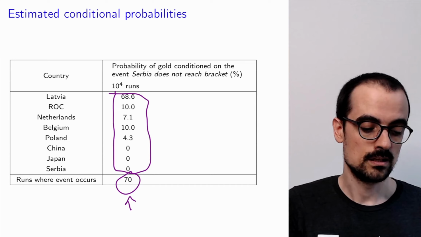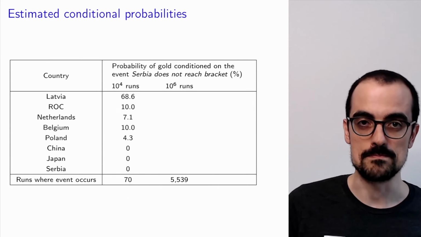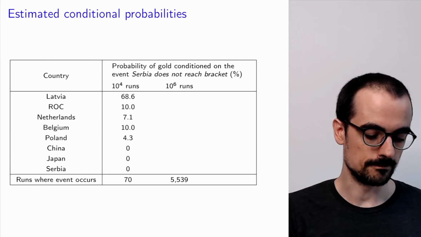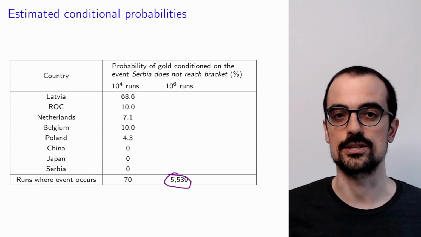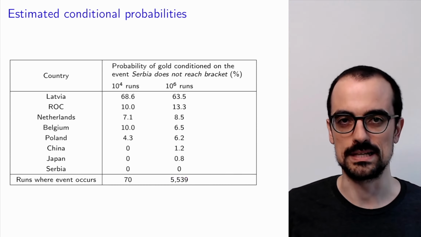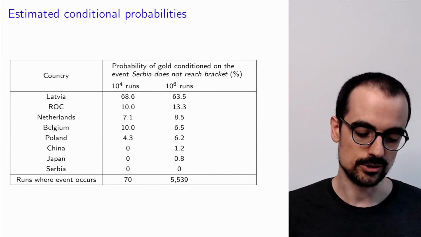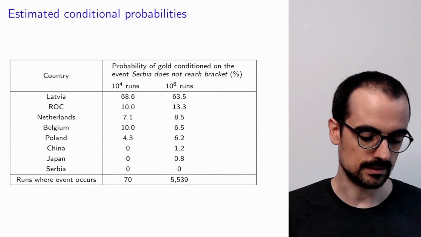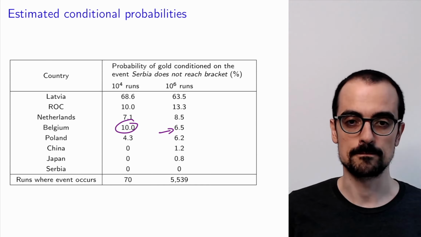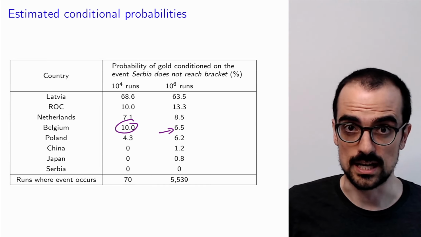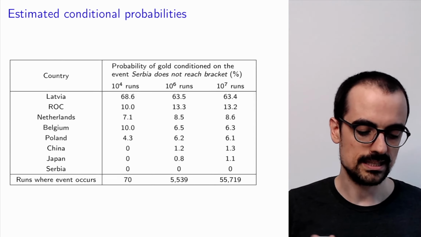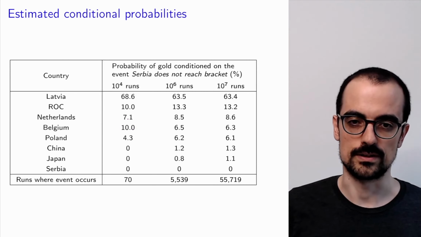And in fact, if we increase the number of simulations that we perform to 1 million, then we do get a reasonable number of times that Serbia is eliminated. And hence we get presumably more accurate probabilities. And you see that they're pretty different, right? Before we had that Belgium had a 10% chance of winning, but now it's just 6.5%. Now to check that indeed they are more accurate, we can increase the number of runs again to 10 million, and we see that the probabilities actually no longer change very much.